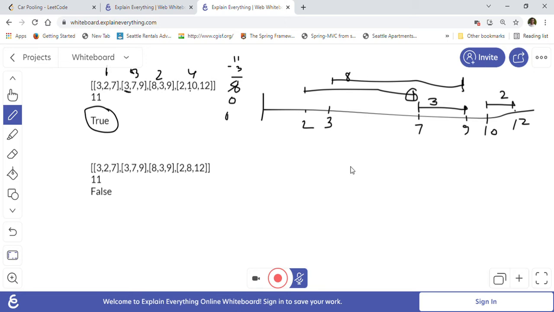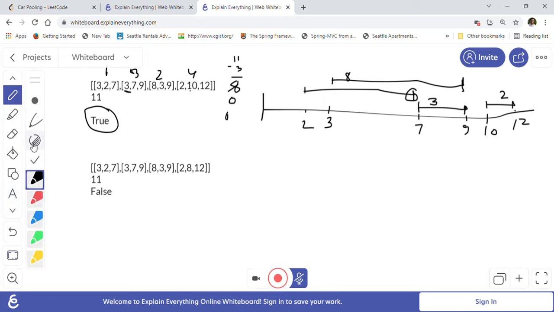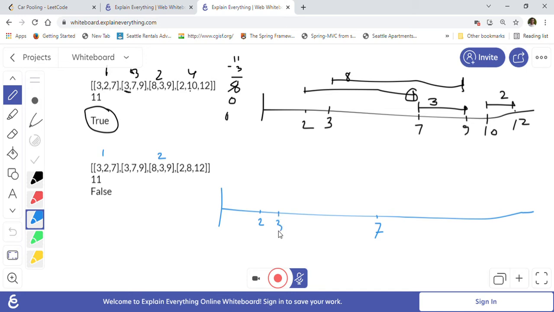So now in the other examples, let's see another negative test case, right? So we have seen some positive test cases. We will see one negative test case also, so it will be clear for you. So the first trip is again 2 to 7, so I'll just draw it. So this is 2 and this is going until 7 point, right? And then the second trip is this. So this is first, this is second, right? Because it is starting at 3, and it is 3 to 9. So this is 3 and this is 9,